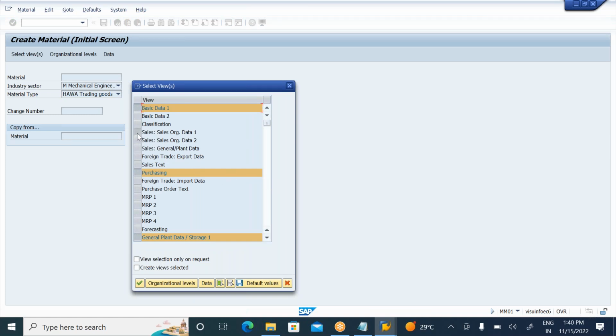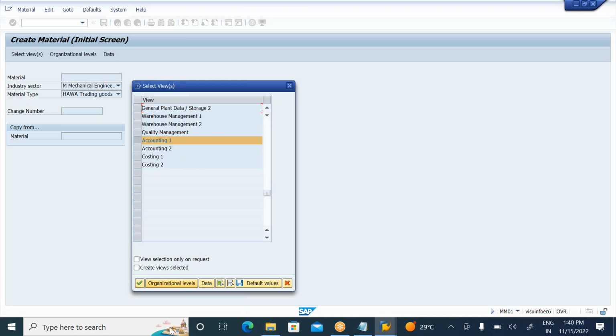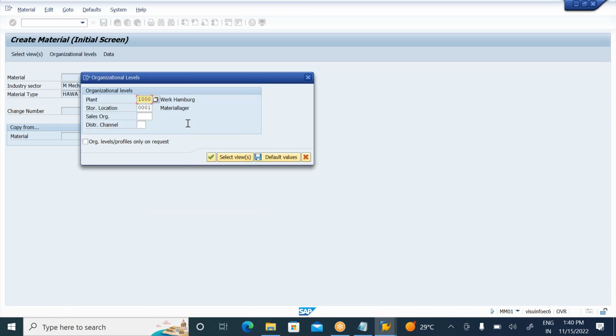In the basic MM views, you must select the sales views also. Select basic data and sales views like sales organization 1 to 3, purchasing, general plant, storage location, and accounting 1. Go to org levels, enter the plant and storage location, and enter your sales organization. Enter your sales organization and enter the distribution channel.